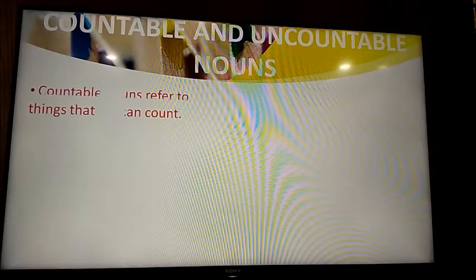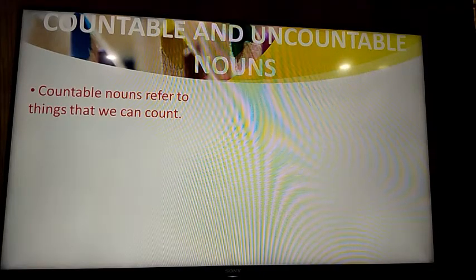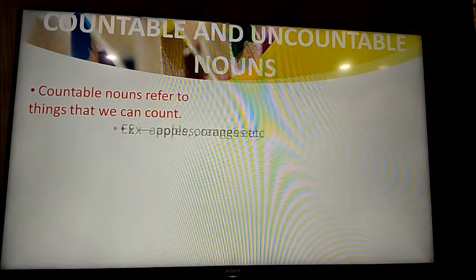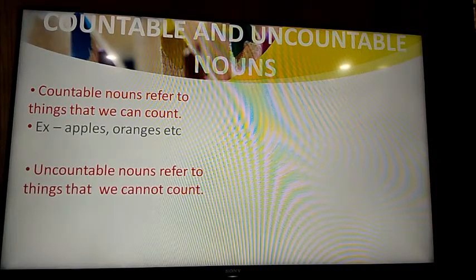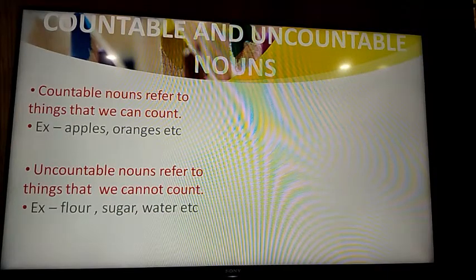So countable nouns are nouns that we can count. For example, apples, oranges, etc., we can count them. Those things which we can count are countable nouns. For example, scissors, rulers, scale, bananas, we can count them. And uncountable nouns are just the opposite of them, which we cannot count, that is sugar, water, rice.